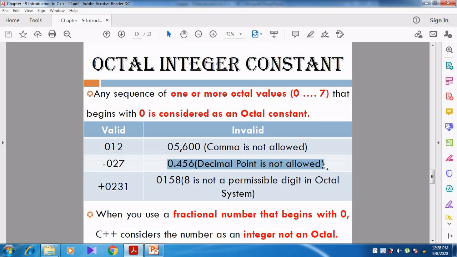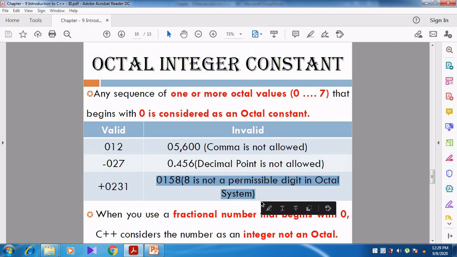Right? Then see the next one, 0158. Why is this invalid? The numbers are correct only, no? It does not contain a comma, it does not contain space, it does not contain any special character. But why is this invalid? Because octal numbers are from 0 to 7, but this number contains 8. So 8 is not an octal number. So 8 is not allowed. Can you understand, students?